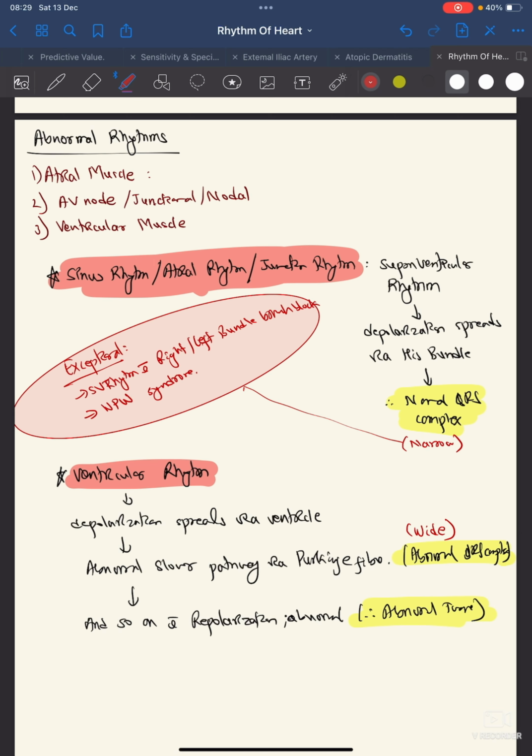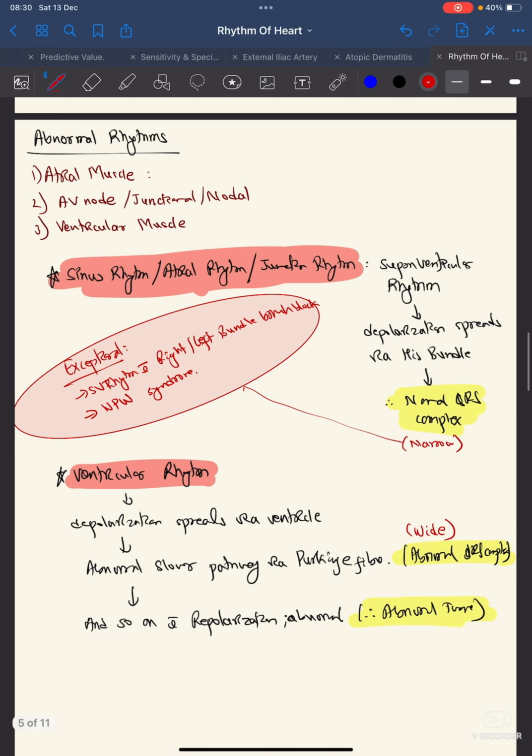So abnormal cardiac rhythm can begin in one of three places: the atrial muscle, the region around the atrioventricular node, which is called nodal or, properly, the junctional, or the ventricular muscle. And although electrical activation might begin at specific points within the atrial and ventricular muscle, abnormal rhythm can begin anywhere within the atria or the ventricles. Sinus rhythm.